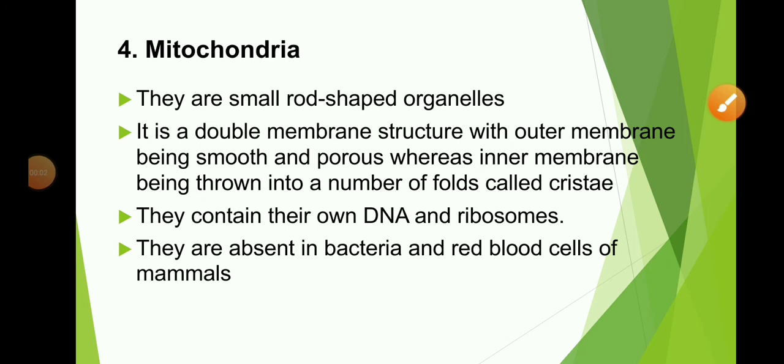Next organelle is mitochondria. It is the energy provider of the cell. Mitochondria are rod-shaped organelles. It is a double membrane bound structure. Its outer membrane is smooth and porous, while the inner membrane has a number of folds called cristae. Between the folds of the inner membrane, a large surface area is created in which the ATP, adenosine triphosphate, generation reaction takes place.